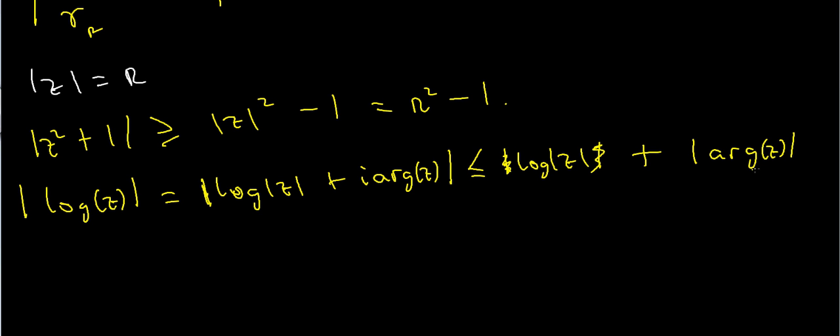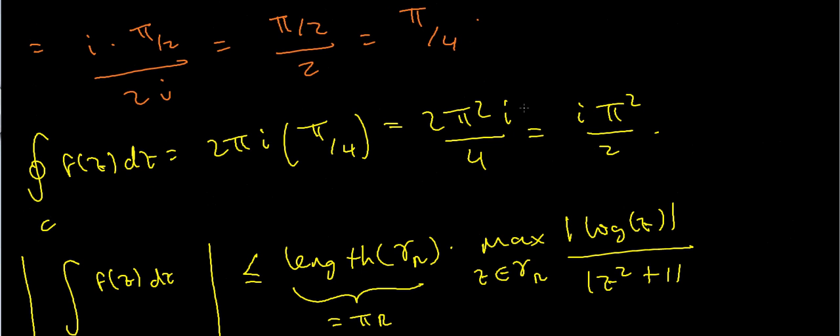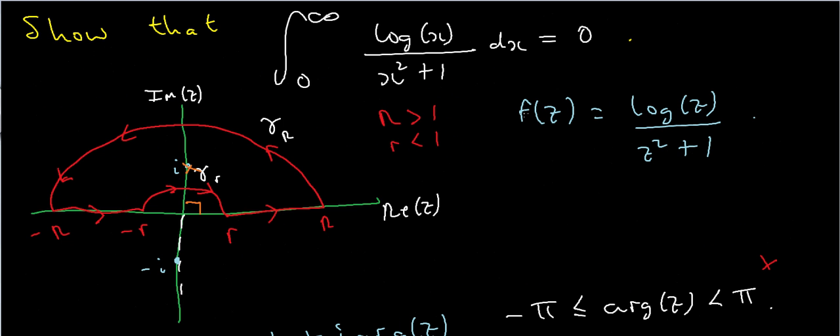Well, what about the argument of z? If we look at gamma sub R, the argument of z is the angle that this curve makes with the positive real axis. So as it varies along this curve, the largest argument that I'm going to have is going to be the angle that it makes here.